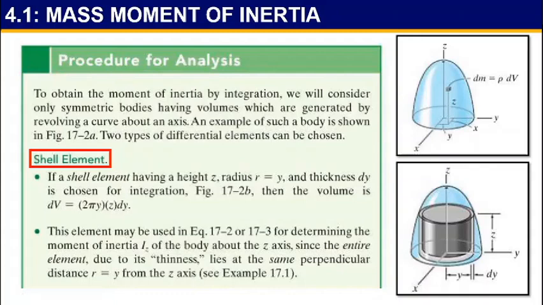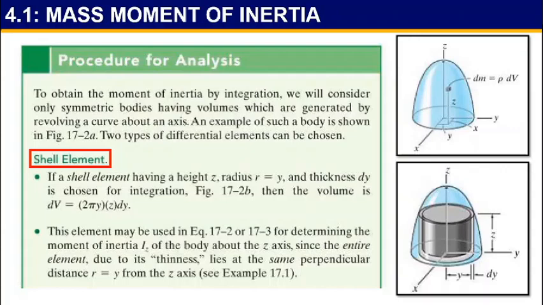So basically in this subtopic, you need to memorize those three equations, and then you need to know the equation for the shape, like the shape of a cylinder, sphere, or round. Once you know those equations, you can determine the volume V and the elemental mass. From that elemental mass, you can integrate to get the mass moment of inertia I.